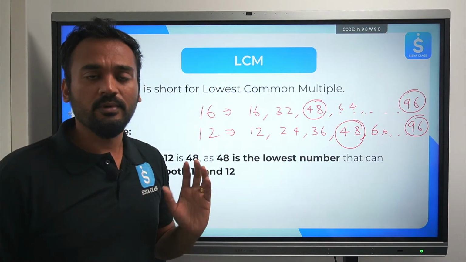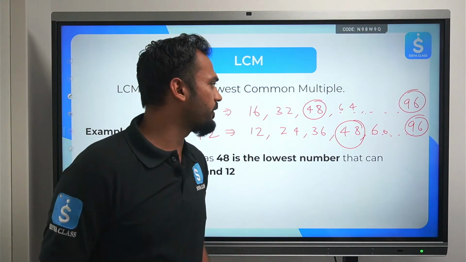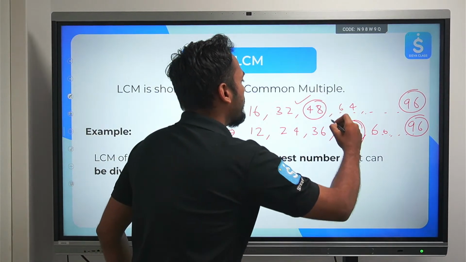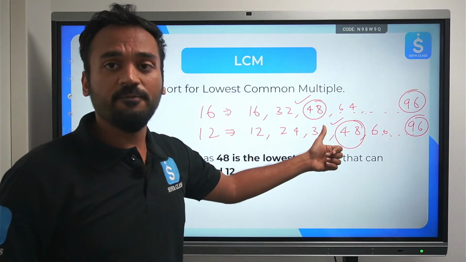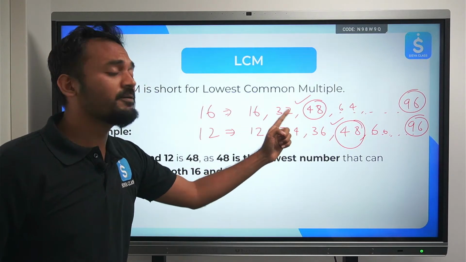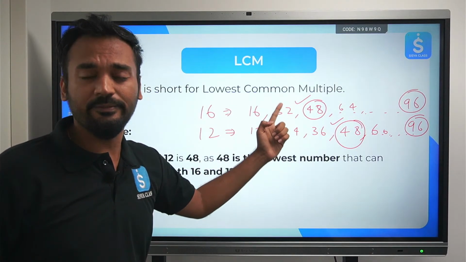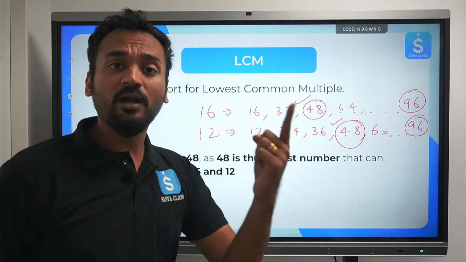It's not defined. It's infinity you can say, but it's not defined. Clear? Lowest common multiple is the first common multiple which occurs, and that is what is defined. That is why we learn LCM. The first thing which repeats in both of them. Clear? This is a keyword which we'll be using in word problems also.